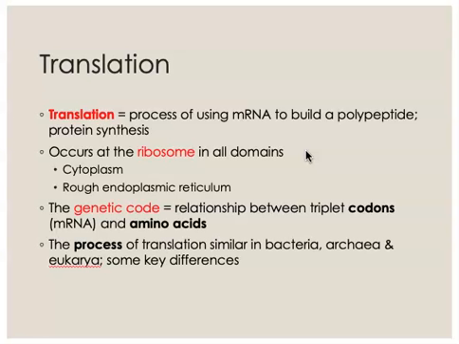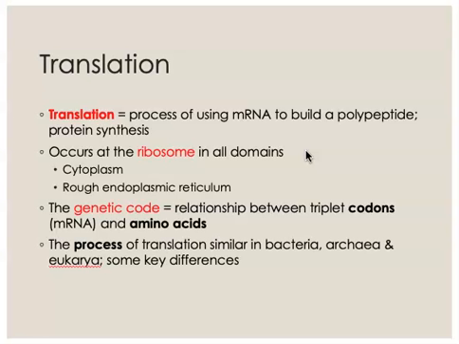The other thing we need to recall is the genetic code. Remember that the genetic code is essentially a table of all possible combinations of the 4 letters of the bases that we find in messenger RNA, and in fact in DNA.